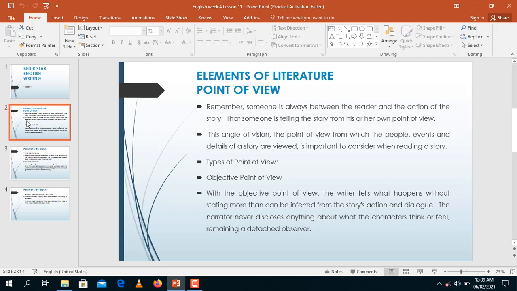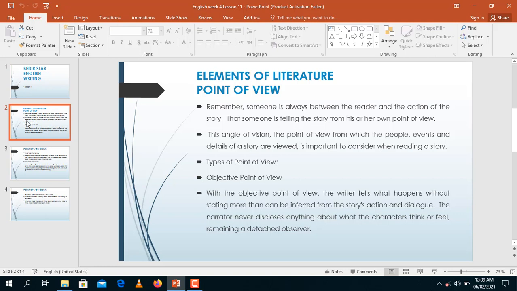So, whenever you're reading a story, or a short story, or you want to write a story, don't just read and write. Look at what point of view the person is writing from. Is it the first person point of view narrative? You can read on these notes, you have them. Is it the second point of view narrative? Is it the third person point of view narrative? So you have to consider these things. Let's look at types of point of view.